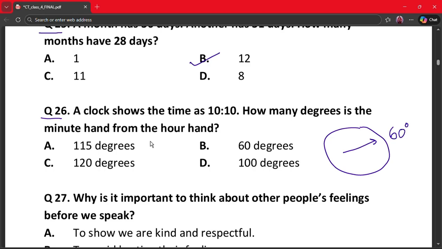And the hour hand at 10:10 is equal to 10 into 30 plus 10 by 60 into 30, which is equal to 305 degrees. So the difference is 305 minus 60 (that is 245, so the angle between them is 360 minus 245), which gives approximately 115 degrees. So our correct answer is option A, 115 degrees.